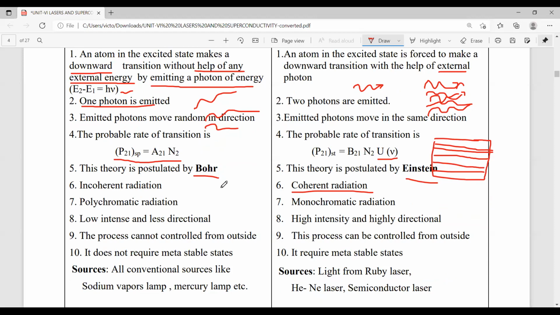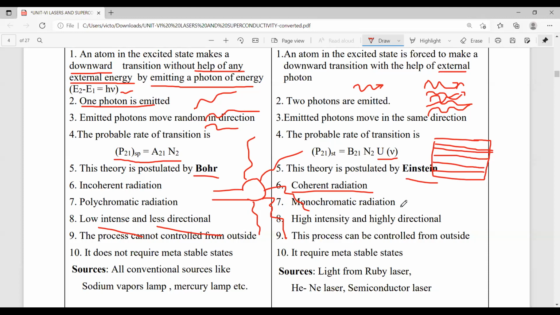That means in ordinary light, they emit light with different wavelengths. Okay. For example, when you take sodium light, they emit beams with different wavelengths in all directions. So that's why here the intensity is low and the directionality is also low.